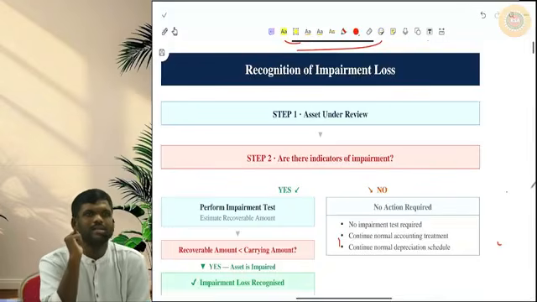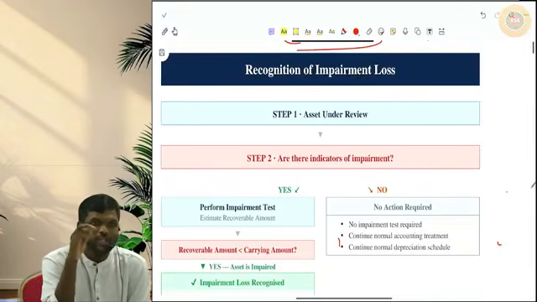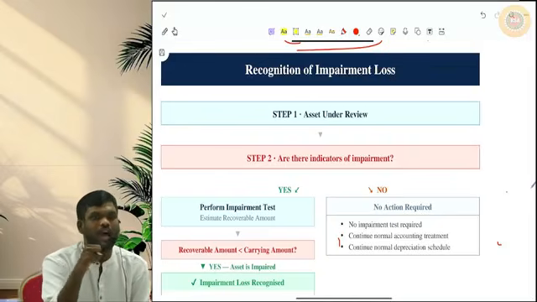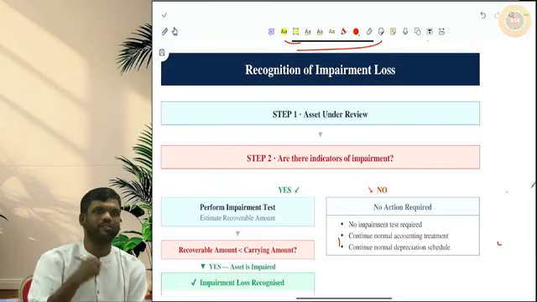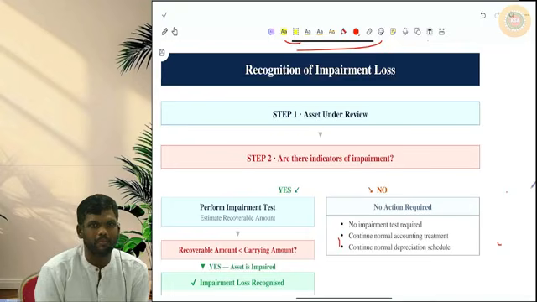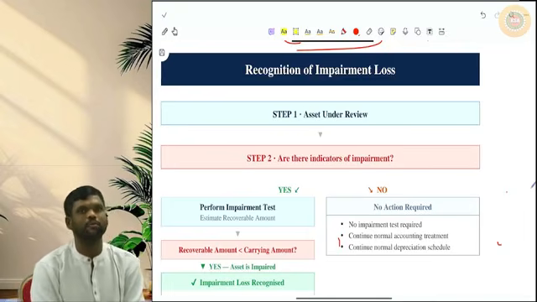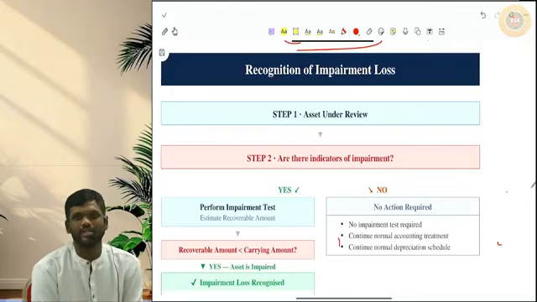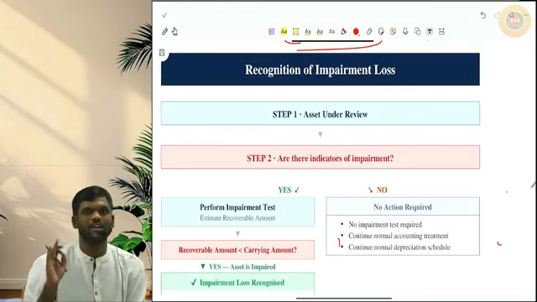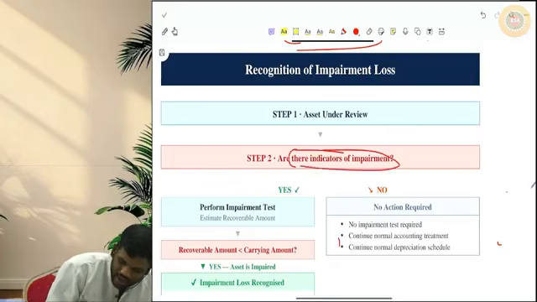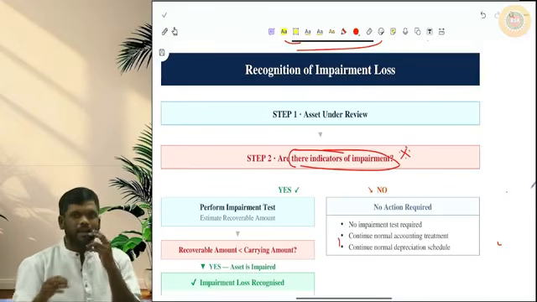So what AS-28 says is, should you check for impairment every year? Is it necessary that every year I should calculate recoverable amount, compare that with carrying amount, then whichever is less only will come in the balance sheet, and the remaining will be charged as impairment loss to P&L? Is it necessary for me to do this impairment testing every year? AS-28 says no, it is not necessary. It is enough if we do impairment testing in the year in which there are indicators of impairment.